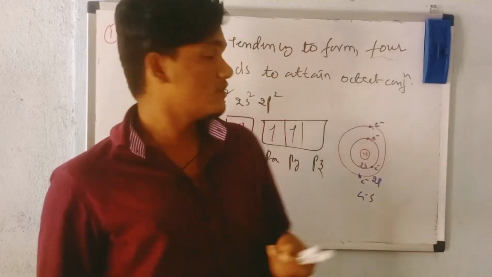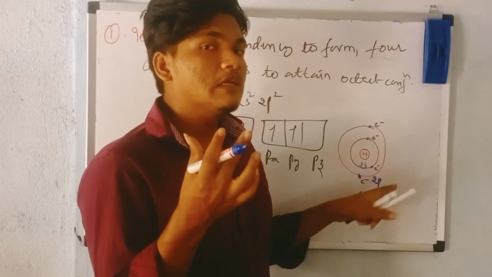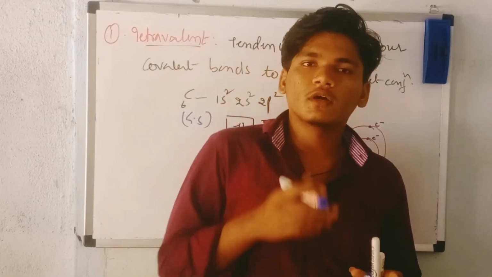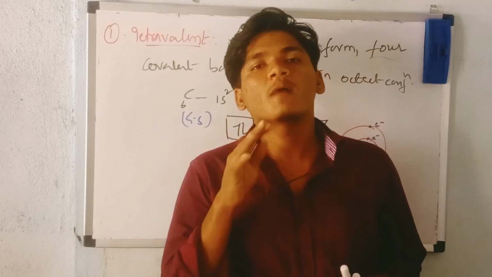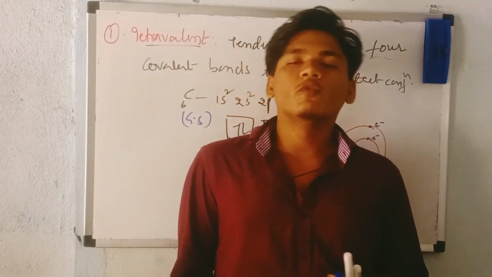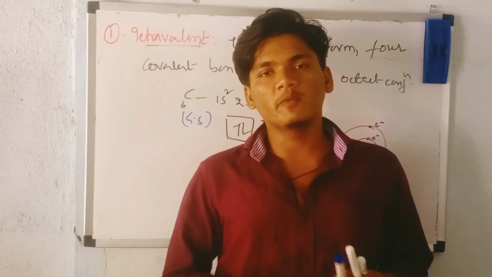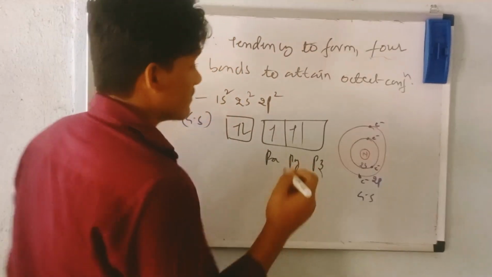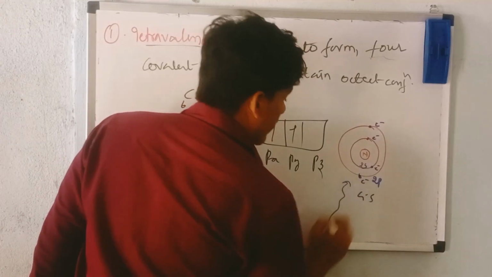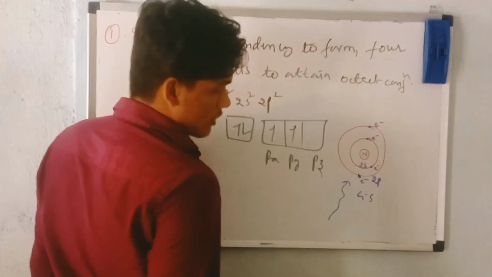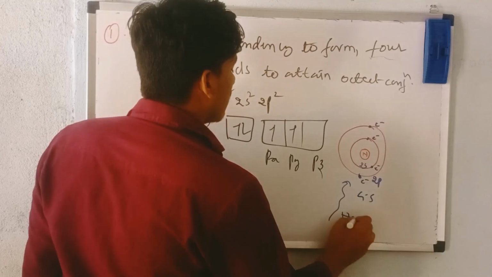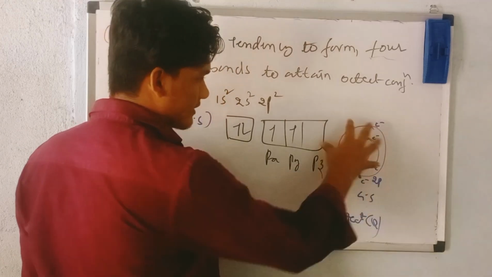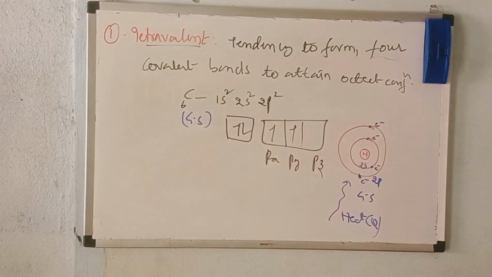Now, I am taking the carbon element. Not only carbon, you may take any compound which is made up of carbon. You may take diamond, graphite, or pencil. All these have carbon. Now I am supplying some energy in the form of heat to this carbon atom.